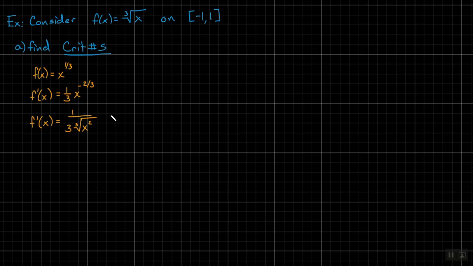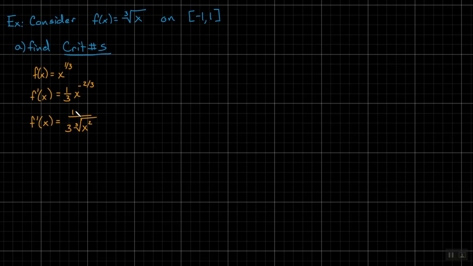Okay. Now, 2 things, and this is like an old pre-calc idea, but I want to note a couple things. Can you ever make this 0? To make a fraction equal to 0, what part has to be 0? The top, or the numerator.